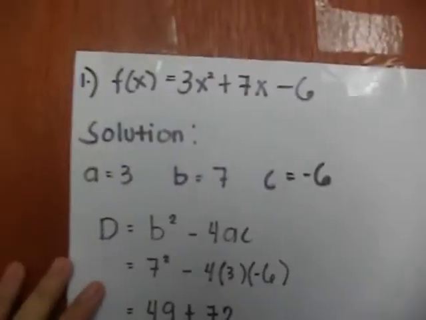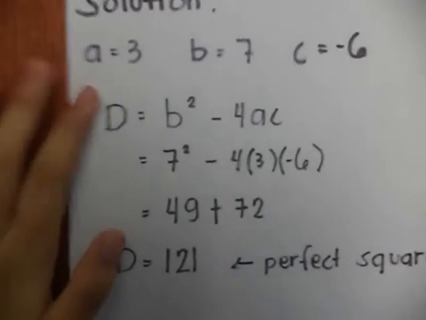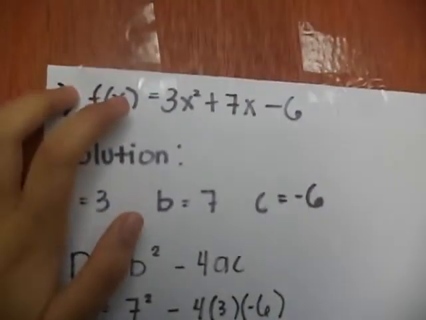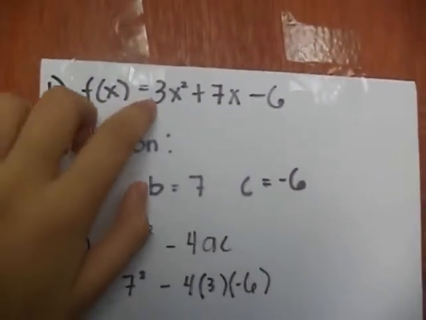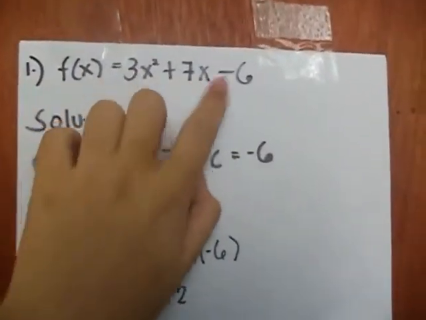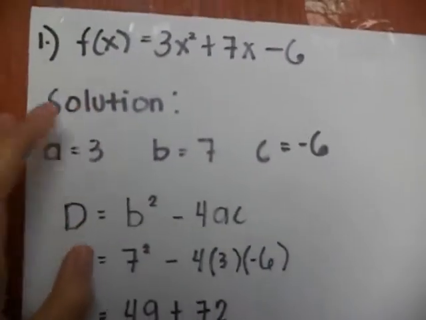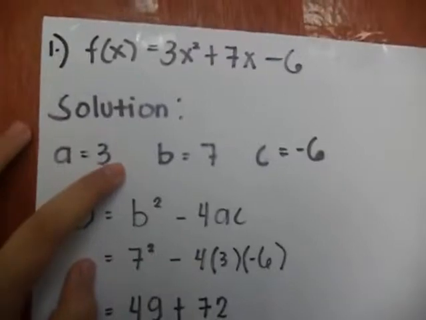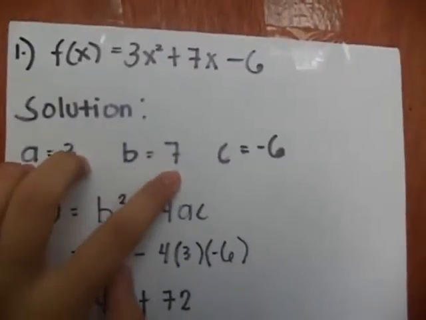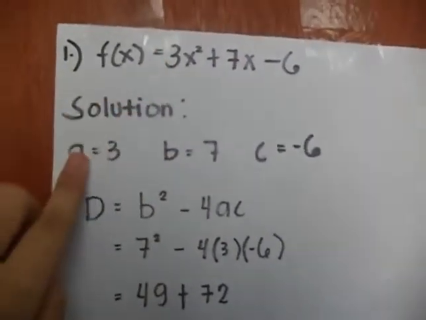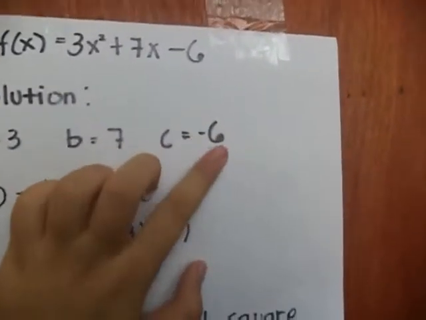Here we have three examples. Example number 1: f of x is equal to 3x squared plus 7x minus 6. Solution. a is equal to 3, b is equal to 7, c is equal to negative 6.